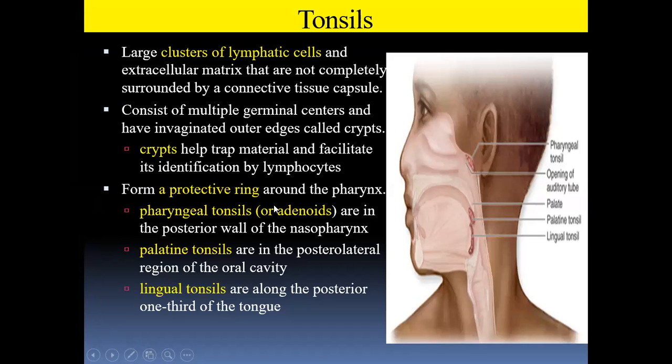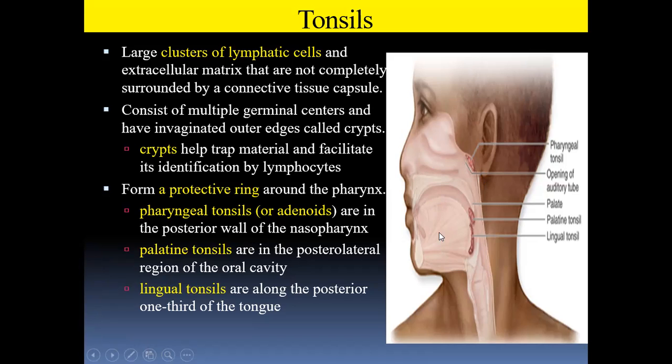And it forms a protective ring around the pharynx, which is called Waldeyer's ring, and it is protective in nature. So what are these rings? One is the pharyngeal tonsil. Because the air which we respire can also carry bacteria and viruses, there are pharyngeal tonsils at the roof of the nasal cavity, which are also called adenoids, in the posterior wall of the nasopharynx here.